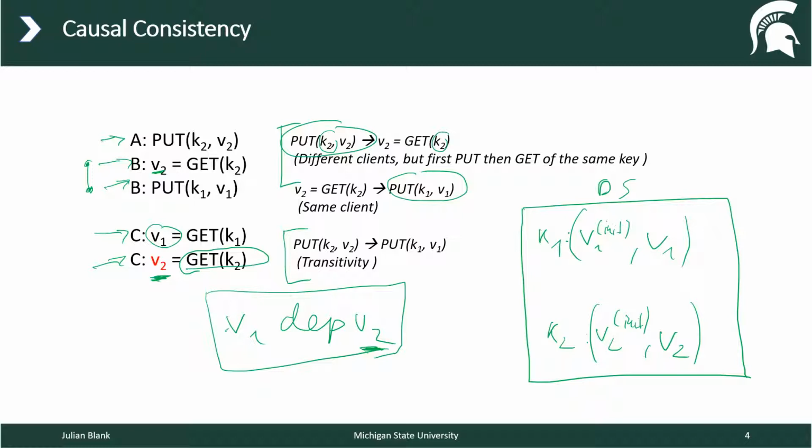Let's just assume instead of v2, here the value is v2 init, which was the initial value of the key. In this case, v2 would not be visible to the client, but v1 would be visible. So in this case, the causal consistency would be violated.